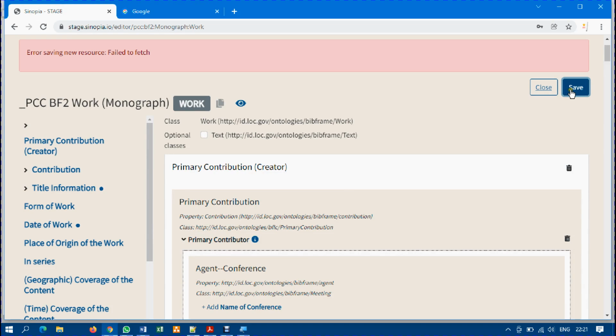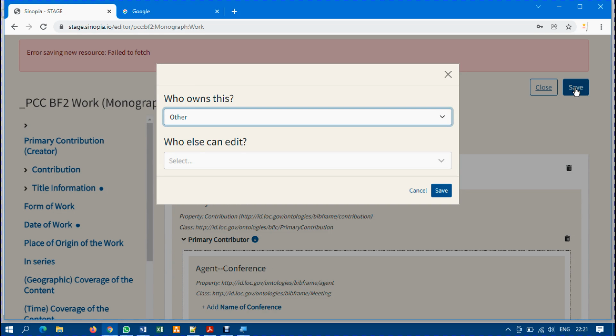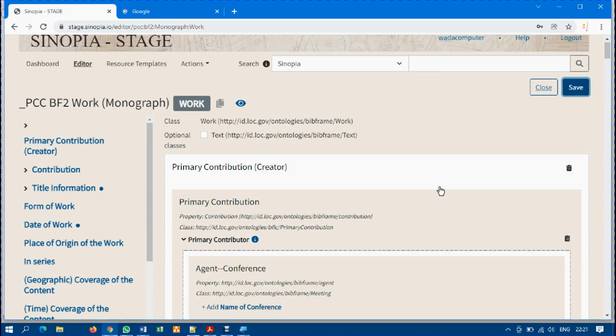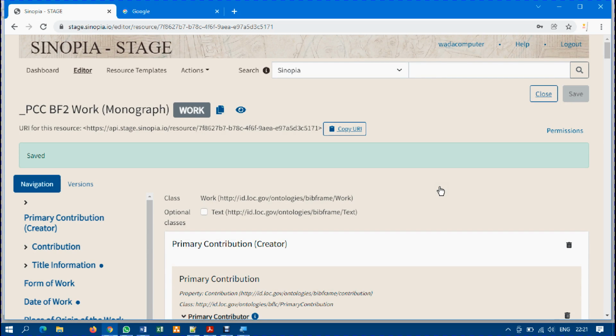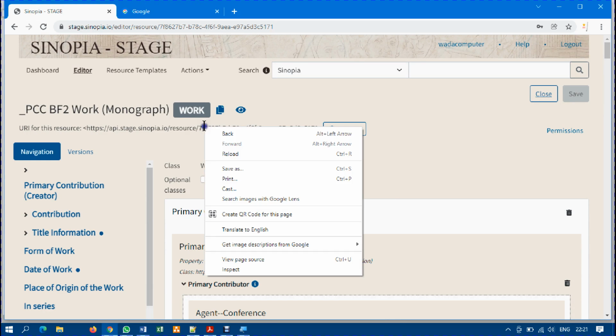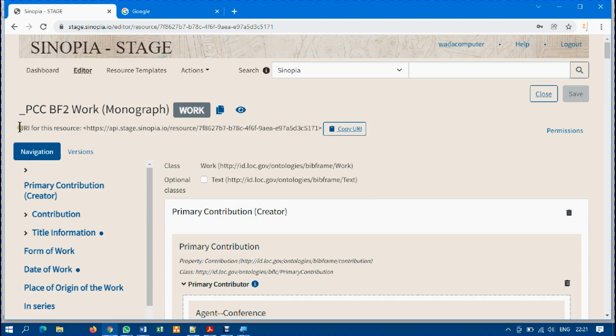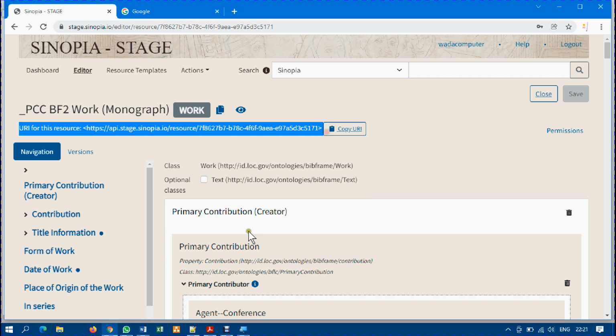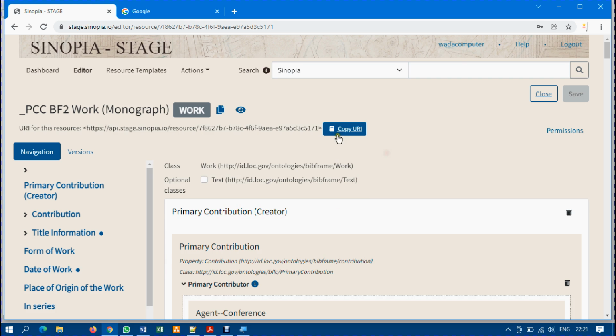Let me go and save now, and then I click on save. Yes, I'm waiting for it to save. It has successfully saved. Now that it has successfully saved, it has generated a URI for me. You can see the URL that it has generated. So all I need to do now is to copy this URL and keep it.